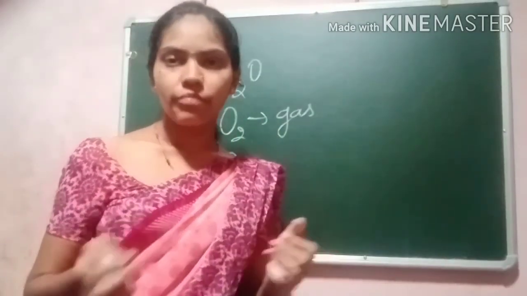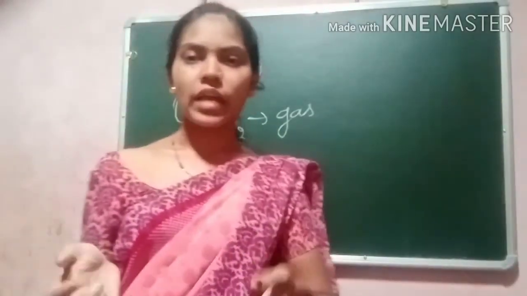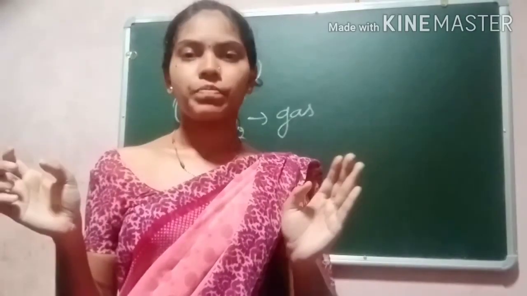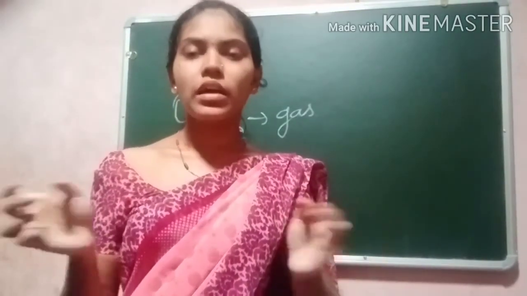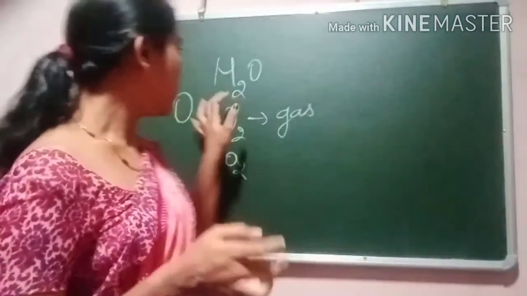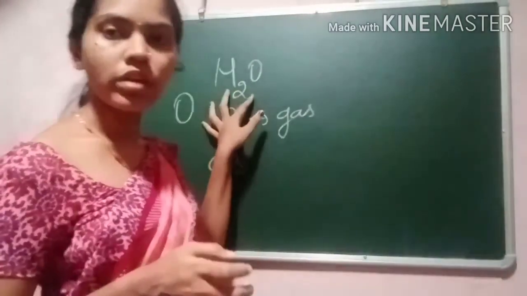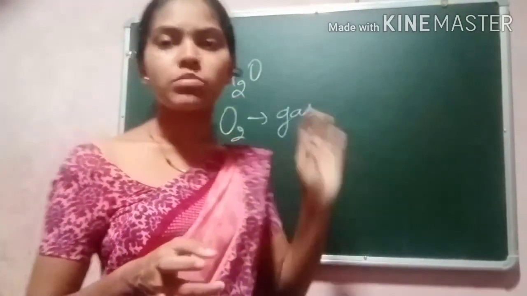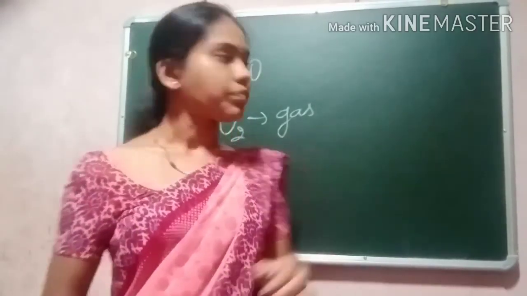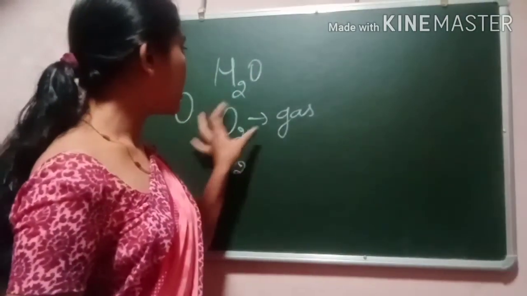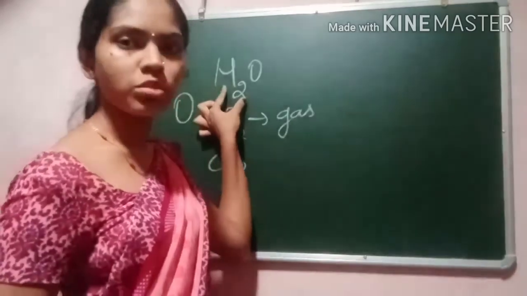So most of the matter around us is in the form of compounds. They are combined by two or more elements, so we call them molecules. So this is the oxygen molecule and this is the hydrogen H2 molecule.